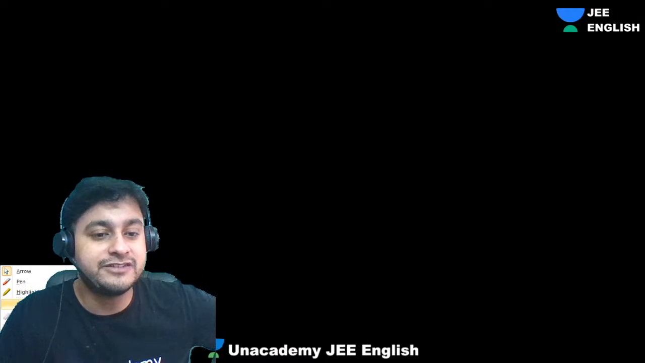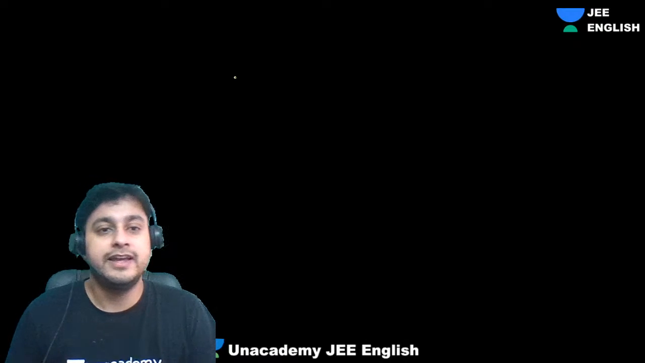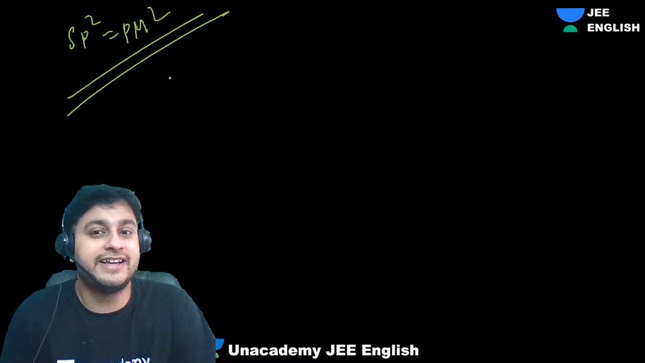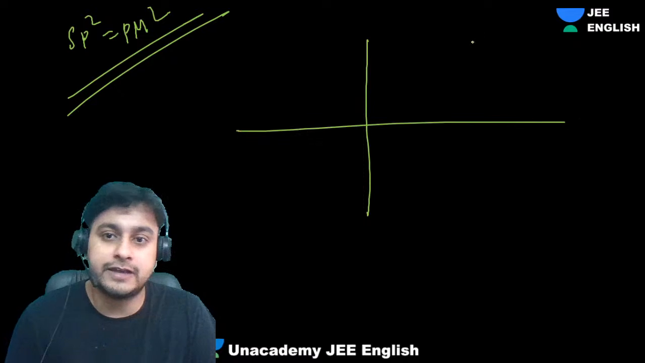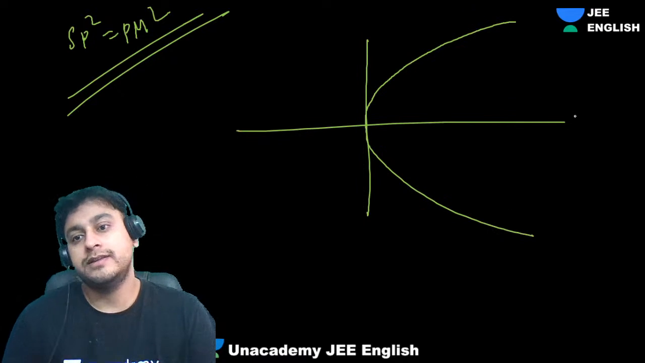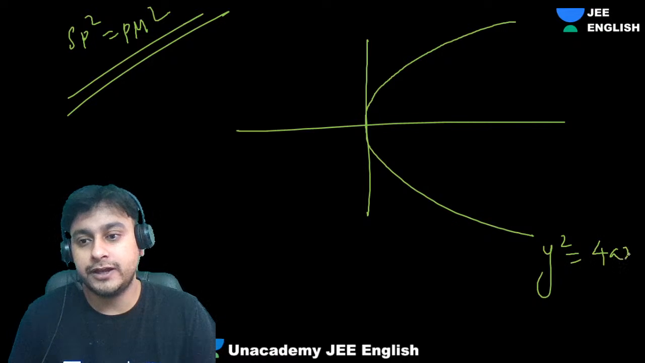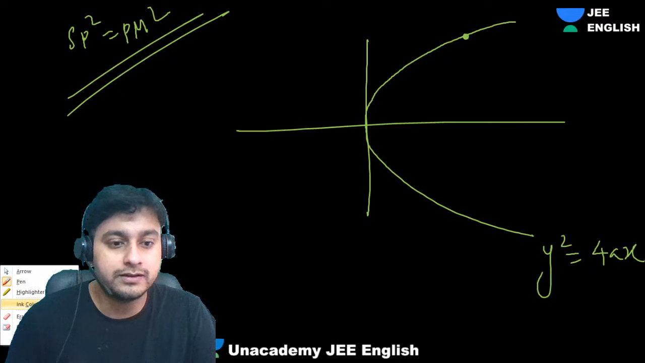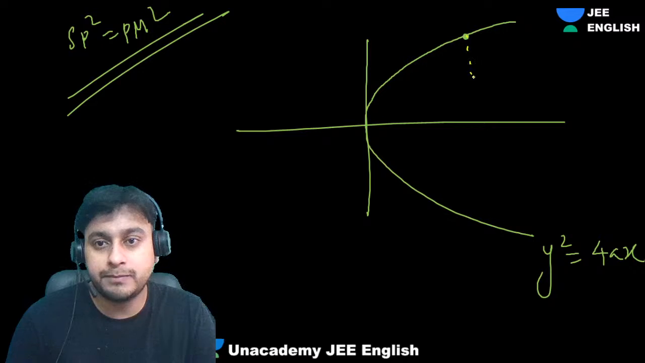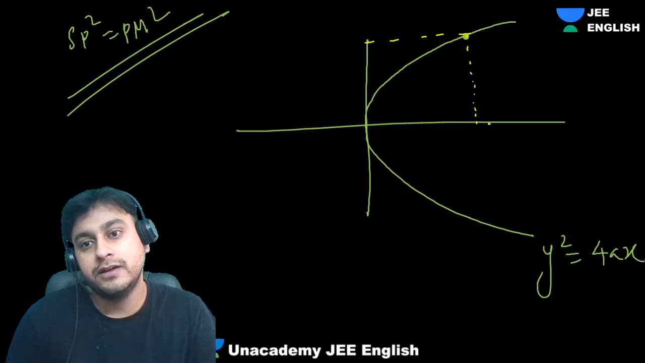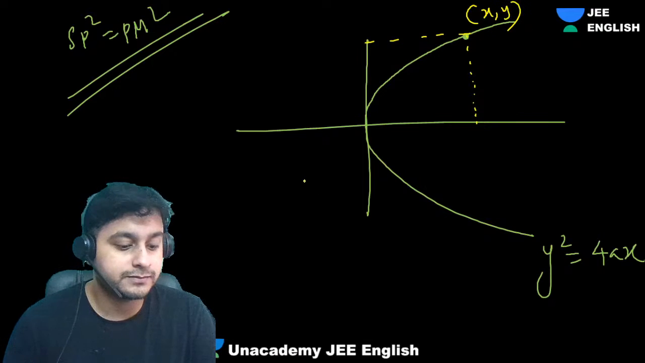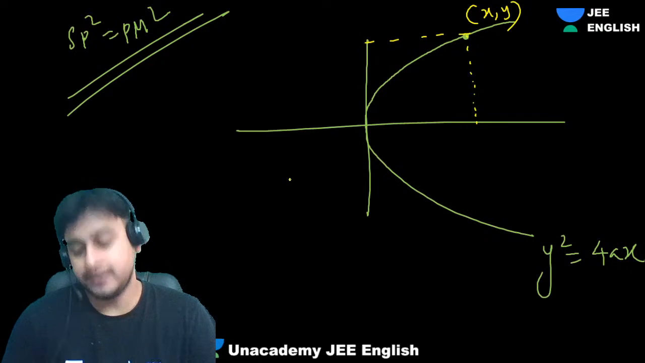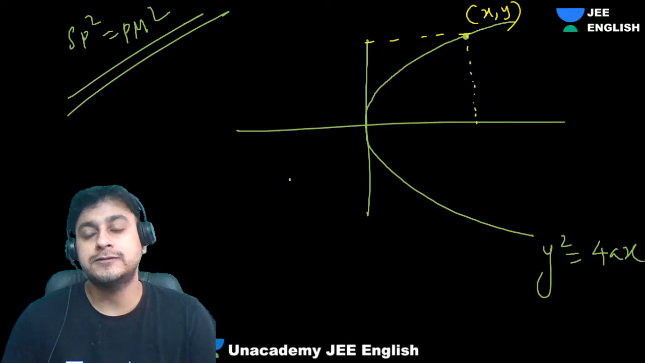So, guys, one method by which we were getting the equation was SP square equals PM square. This was giving us the equation. There is one more technique actually. Let's suppose the equation of the parabola is y square equals 4ax. Any random point on the parabola can be taken as x comma y.